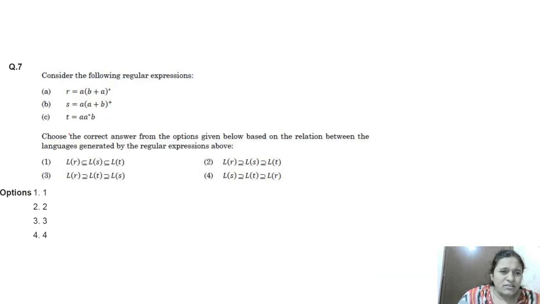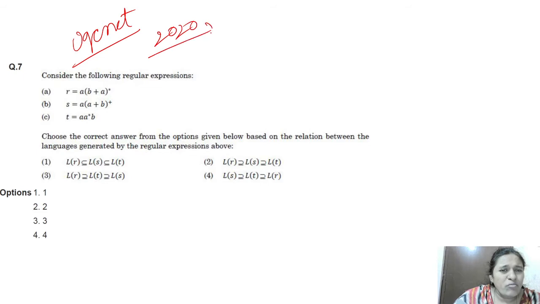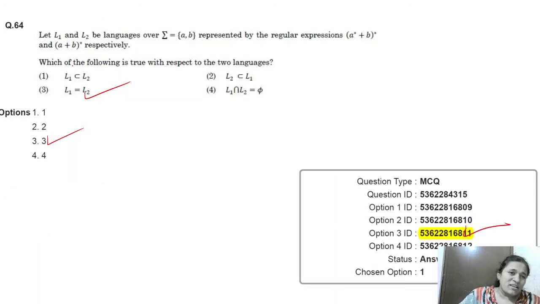And next, this is also UGC NET 2020 November. Please see, just by using this regular expression, if you know how the production comes, then it is very easy, right? This question is also based on the production only. If you know the meaning of whole star and whole plus, then it is very easy to find the answer for this type of question.